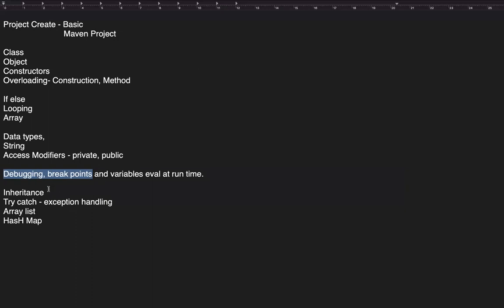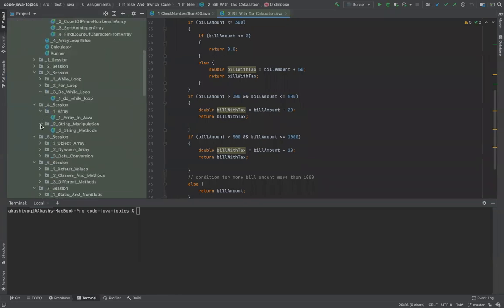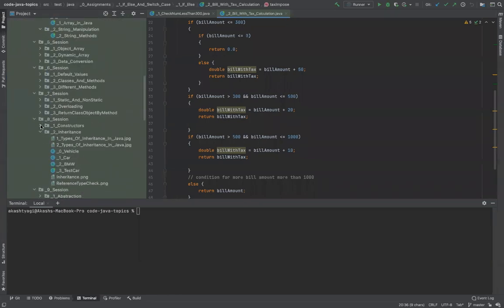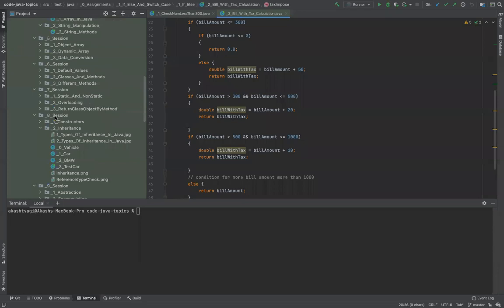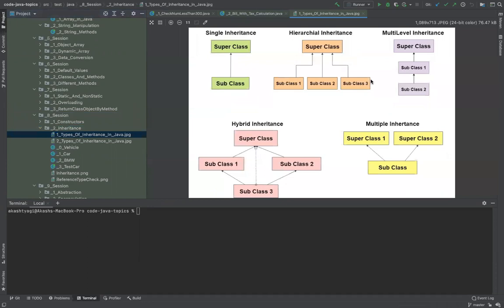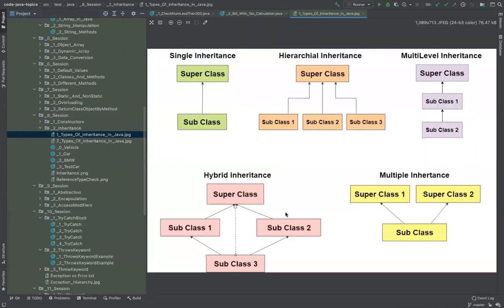All right. So let me first start with inheritance. Okay. Now I have something here as well, and then I'll try to create my own examples. So we have this folder or package called java_8 session. There we have a subfolder called _2 inheritance. And there's a diagram here. So let me start with the diagram, which is very simple. You see around five diagrams here, right?